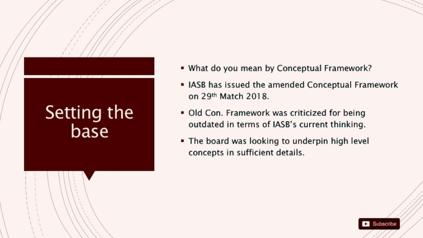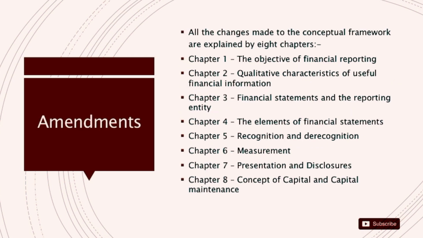Now let's move on to the third slide, amendments. All the changes made to the conceptual framework are explained in 8 chapters. They have summarized all the amendments in the 8 chapters. The first ones are the objective, qualitative characteristics, financial statements, and recognition and measurement. And by the way, they have changed the definition of assets and liabilities. So we will go through that in detail in this video series.